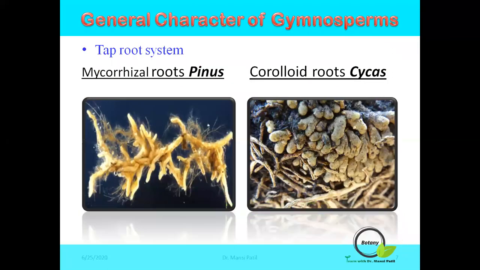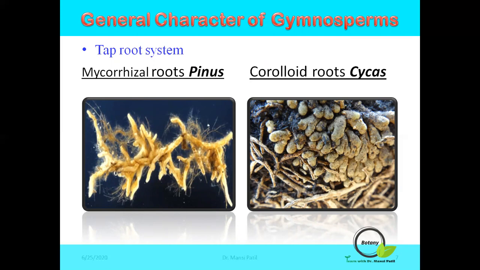Then the taproot system. The gymnospermic plant possesses a taproot system, but in certain examples you observe additional types of roots in addition to the taproot.